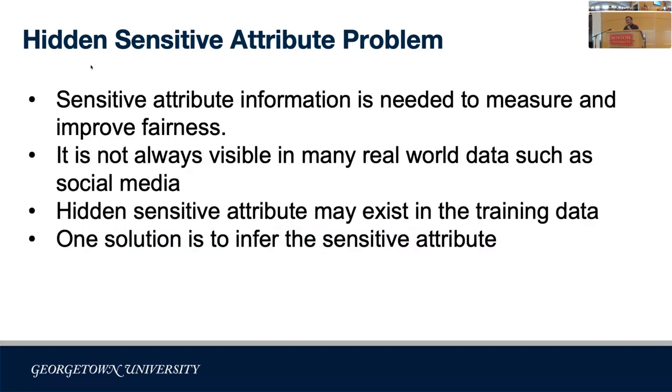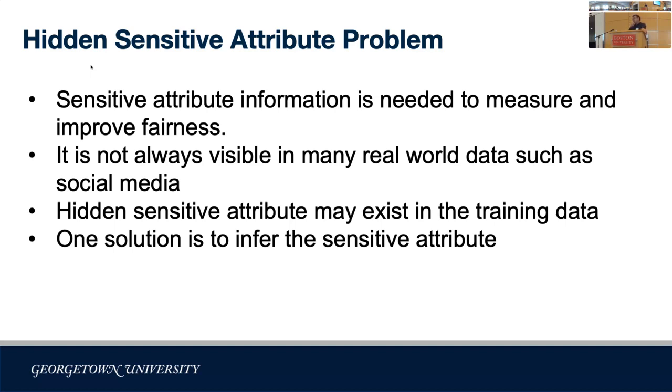To summarize, this paper is about measuring and improving fairness of machine learning models when we don't have any information about the sensitive attribute. The missing sensitive attribute problem is very common in real world data sets such as social media, where we have a lot of training data from Twitter, for example. But the problem is that as researchers, we're not able to get sensitive attribute information like demographic information such as race, gender, and age, just from social media.